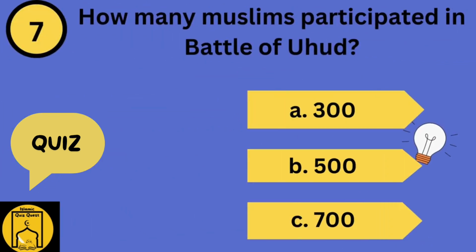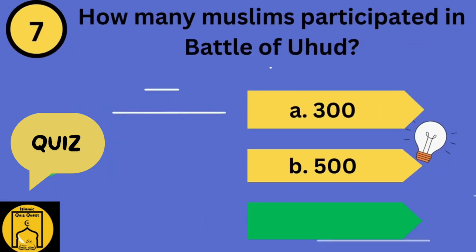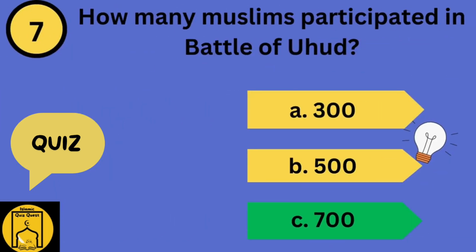How many Muslims participated in the Battle of Uhud? Option A, 300. Option B, 500. Option C, 700. Guess the right answer. The right answer is Option C, 700.